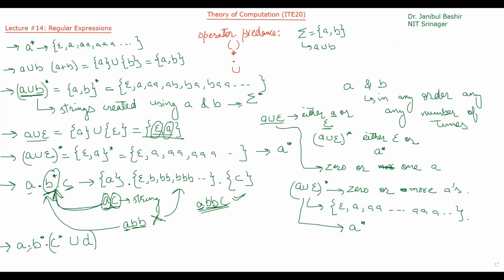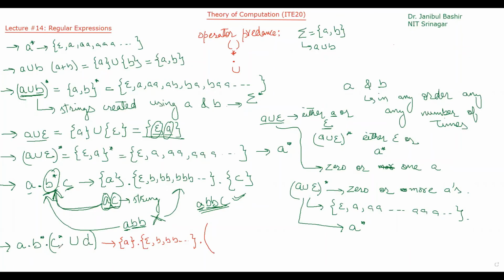So here this means A dot B star dot, bracket, C star union D. It means the language represented like this. A dot, then B star is 0 or more copies of B: epsilon, B, B B, B B B, and so on. Dot, then we have bracket.